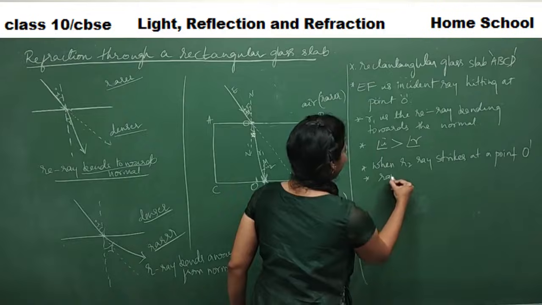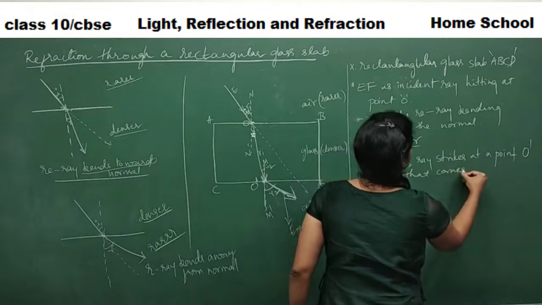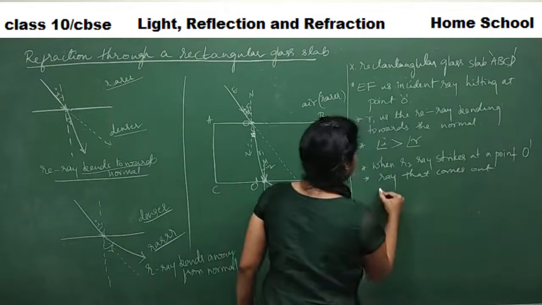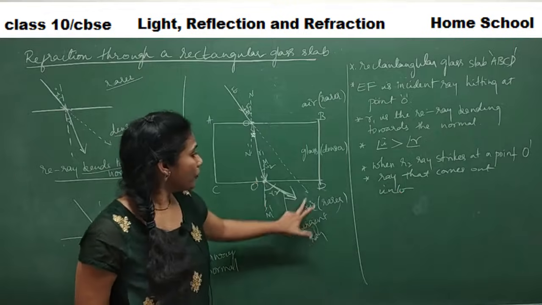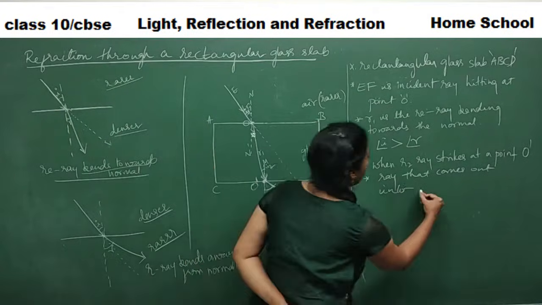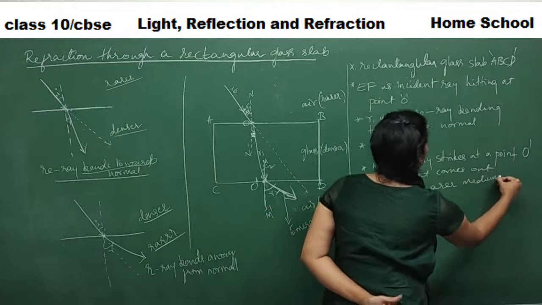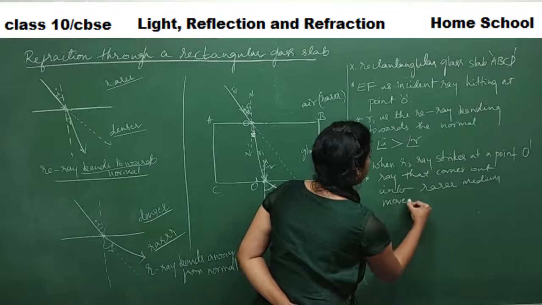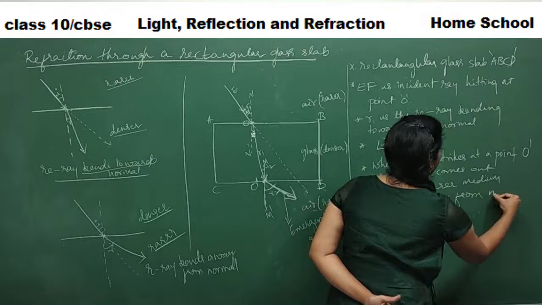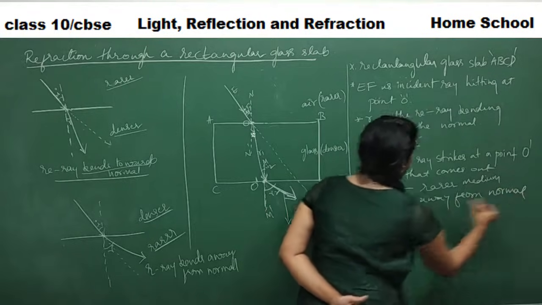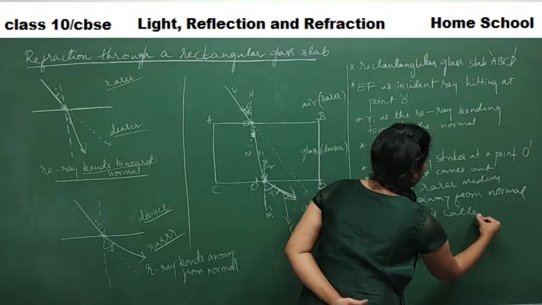The ray that comes out into a rarer medium moves away from the normal, and it is called the emergent ray.